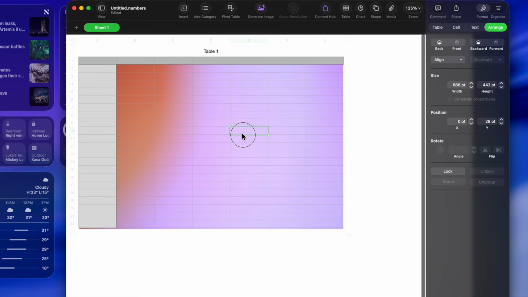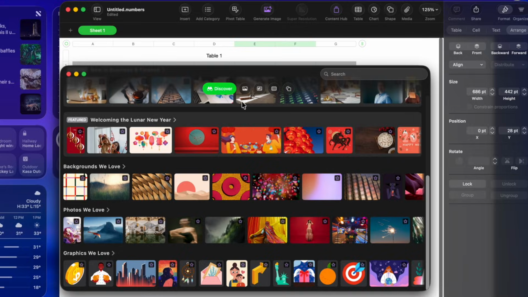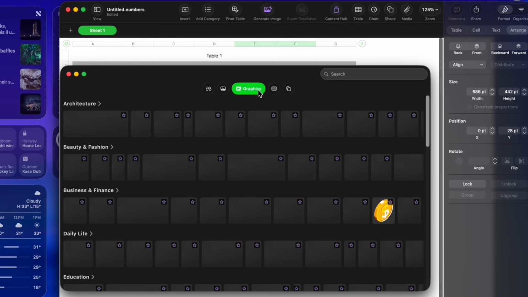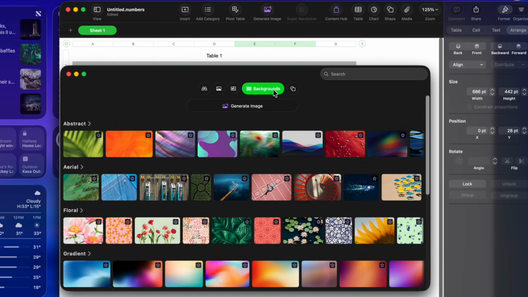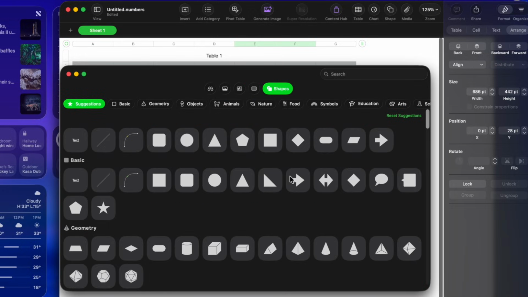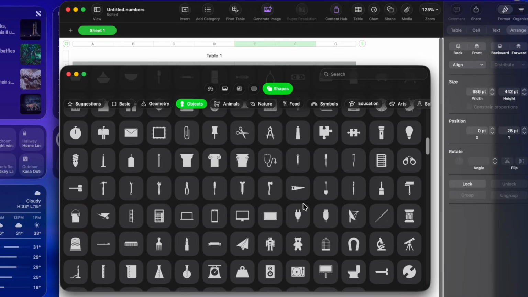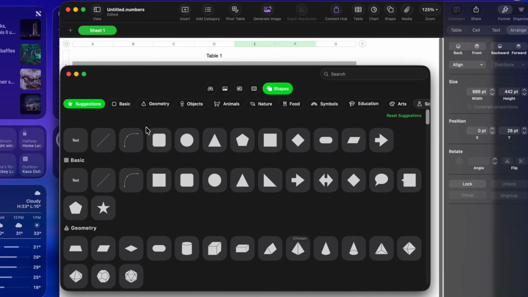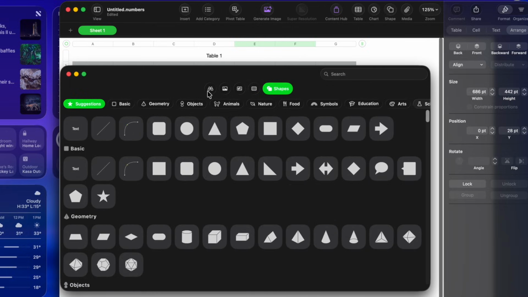So the Content Hub will have a whole bunch of things. So let's go back to the Content Hub. So what do we have in here? We have Discover, we have Photos, we have Graphics, we have backgrounds, and we have shapes. Now, shapes are not part of this premium. They are automatic. They've been here before. They just decided to put them here, but they're not a premium part of the content, just so you know that. But let's talk about the premium features, is why we're here.